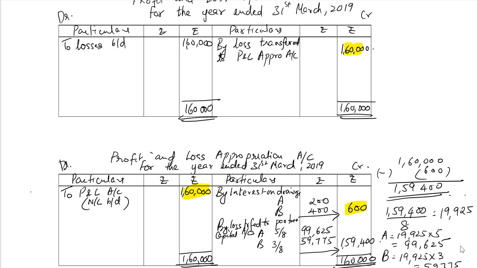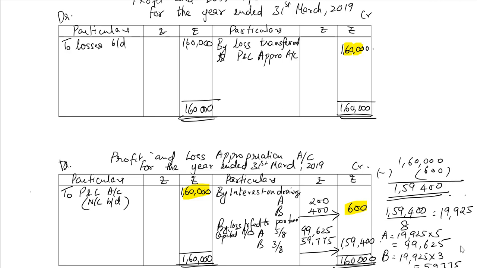So what we learnt at the end of this video is that where there is a net loss as per the profit and loss account, if there is no interest on drawings, we will transfer the loss directly from the profit and loss account to the partners' capital or current accounts in their profit sharing ratio.